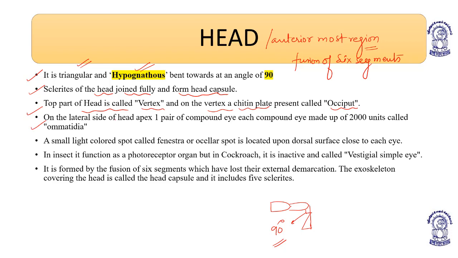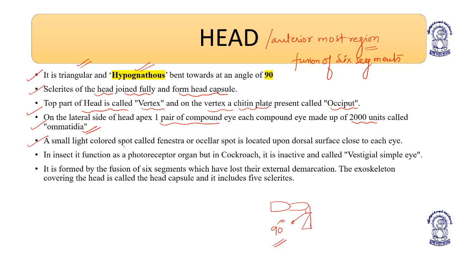On the lateral side of the head apex, there is one pair of compound eyes, right and left, each with above 2000 units known as ommatidia or ommatidium.